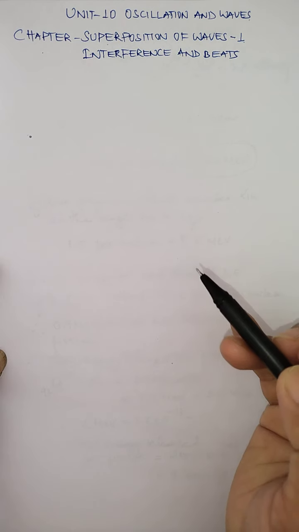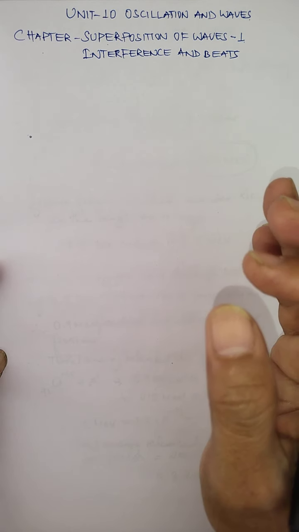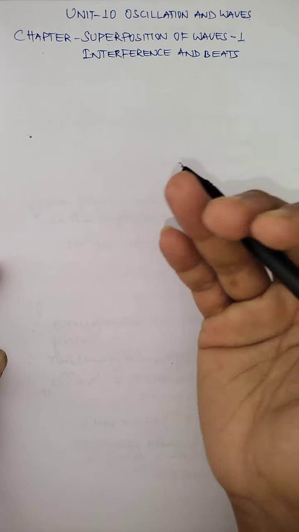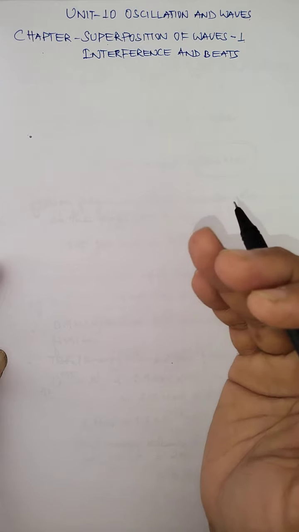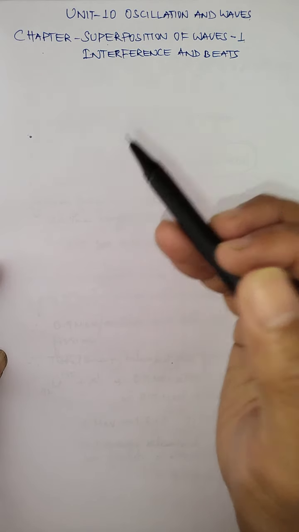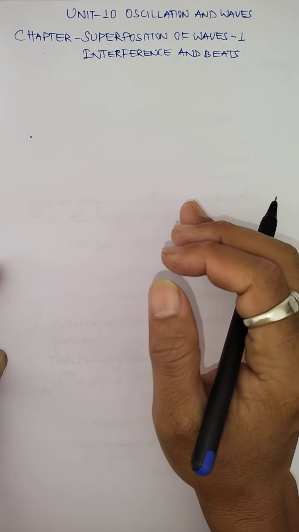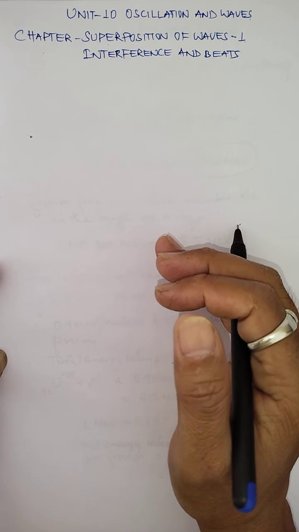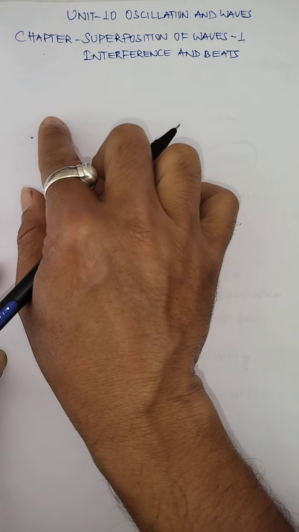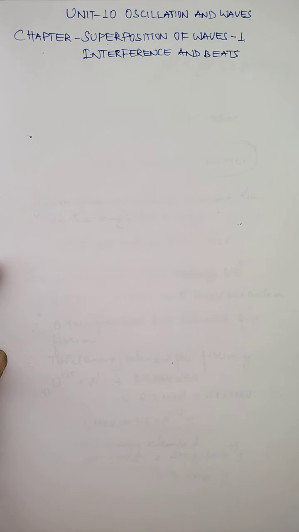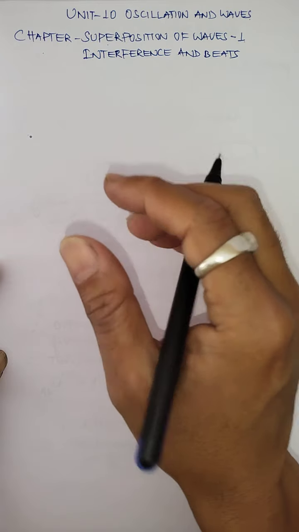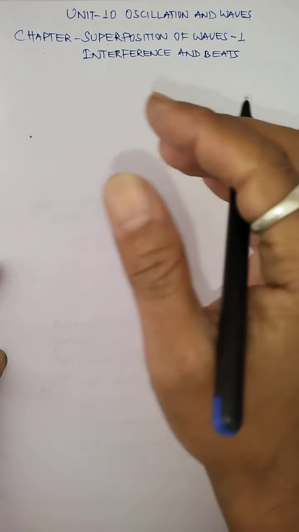Now wave, as you know, is a disturbance which transfers energy and even momentum without transferring the matter. But this disturbance is actually due to the vibration or oscillation of particles, which vibrate in different manners. Now, in a medium, if one wave can propagate from a source, then more than one wave can also propagate in the medium. That means in a given medium, more than one wave can propagate or pass through.